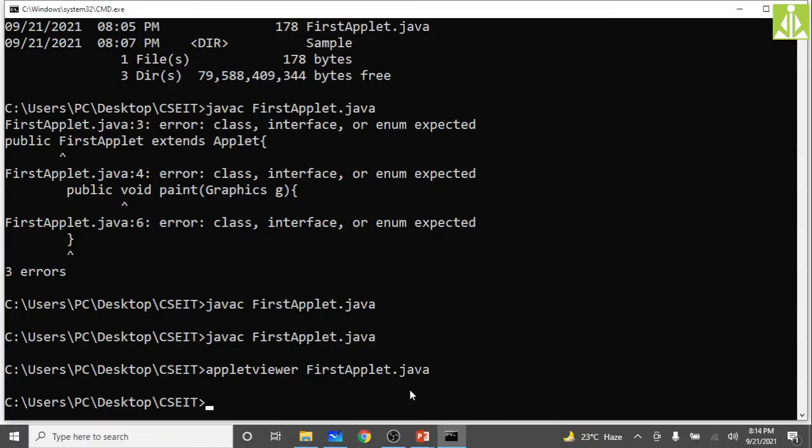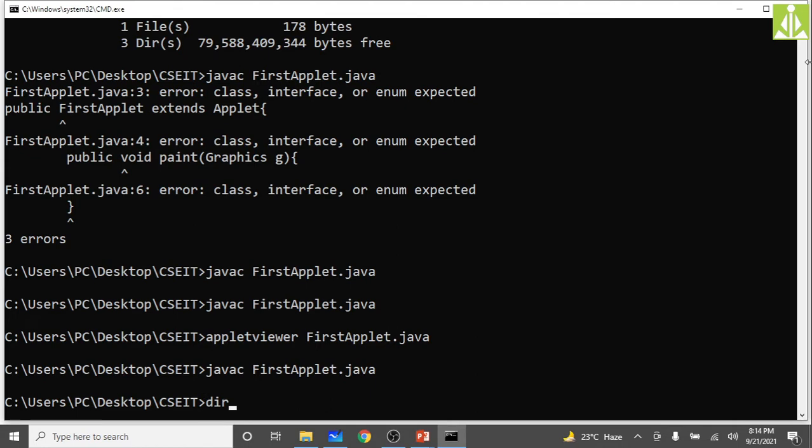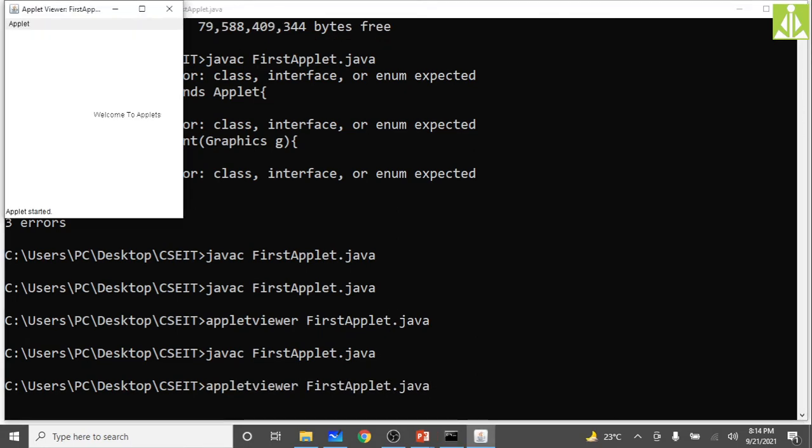Okay, then go here, applet viewer. First we need to compile. And it got compiled, then applet viewer. As you can see, we got welcome to applet.